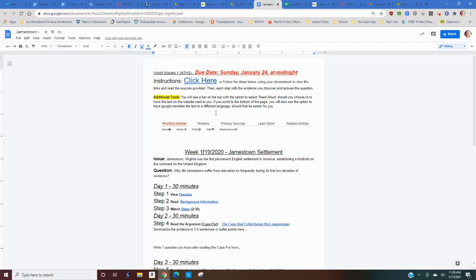You will be using an Infobase, and I have linked that Infobase for you. But when you look at the Infobase, if you feel like the reading might be very difficult, there's a bar at the top that you can use, and I just put a picture in here like this, where you can have it read aloud to you if you prefer. Also, at the very bottom of the Infobase page, you will see that there's a translate button. If you speak another language, you can have it read to you in a different language.